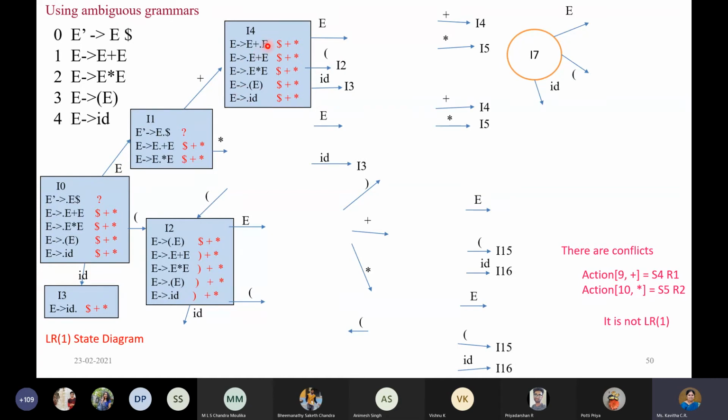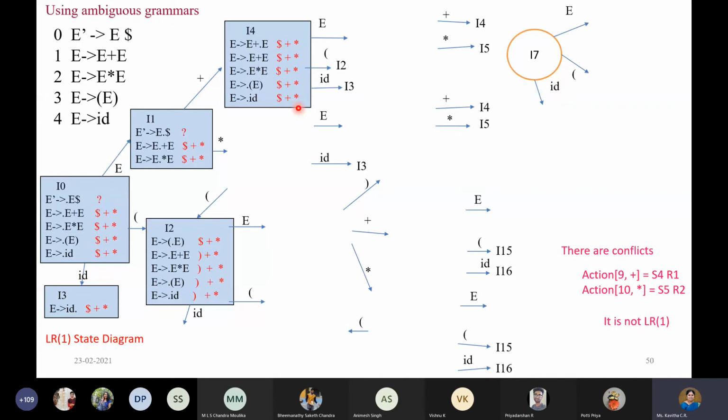And what happens to the lookahead symbols now? After E, I don't have any symbol, either terminal or non-terminal. So by default, I can take first of dollar, first of plus, or first of star, which are themselves because these are terminal symbols. Therefore, I can list the same dollar, plus and star for all the rules. Is that clear?